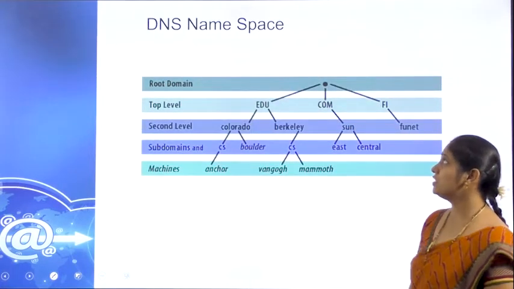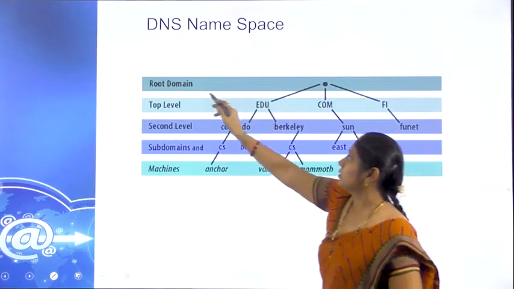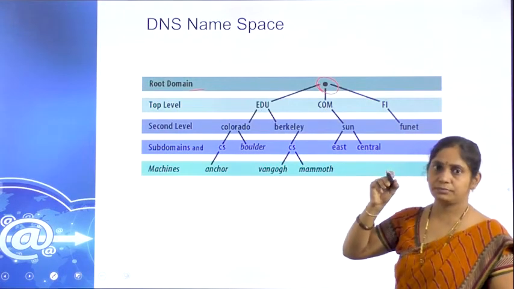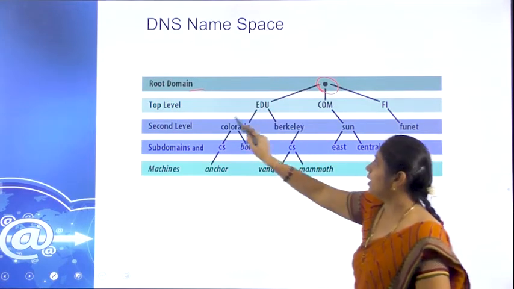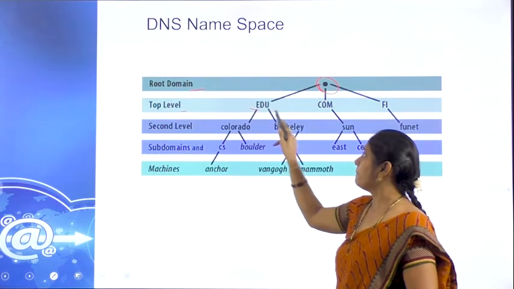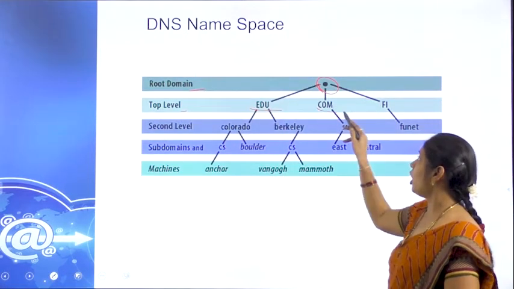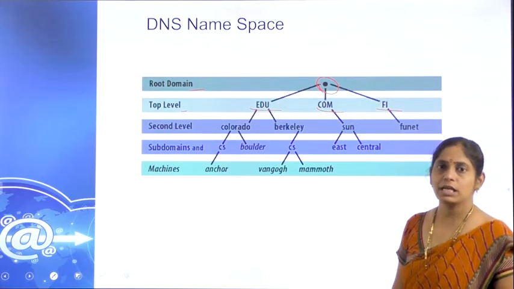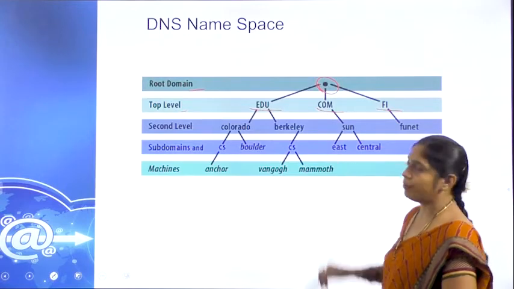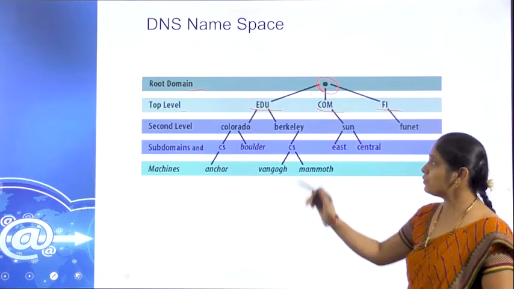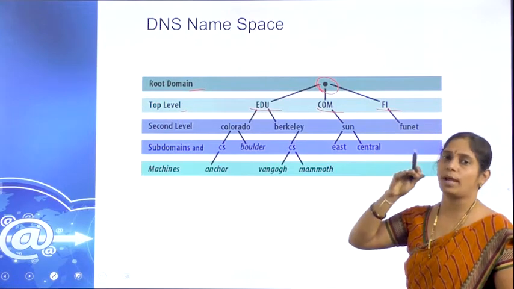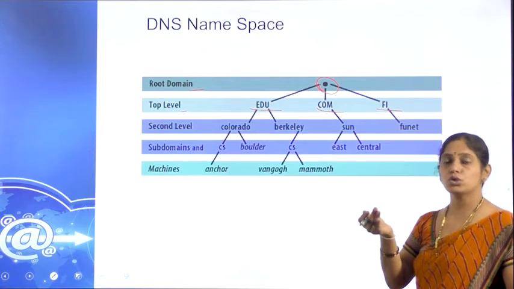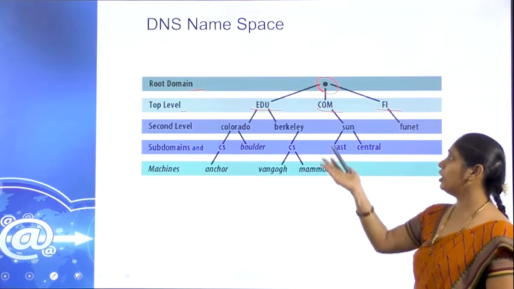See the example structure of this DNS namespace. Here, this is the root domain, which is denoted with a dot. The top level domains are edu, com and so on. Edu represents education, and com is for commercial. Likewise, we have so many top level domains. As we saw in the previous slide, we have approximately 200 top level domains, not only these three.